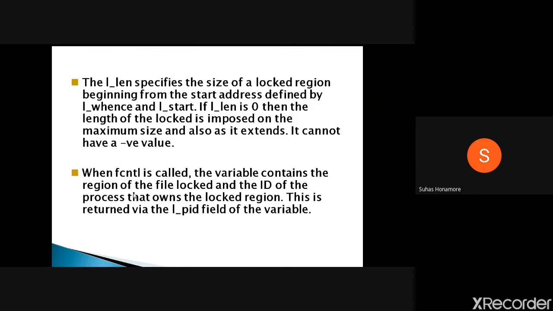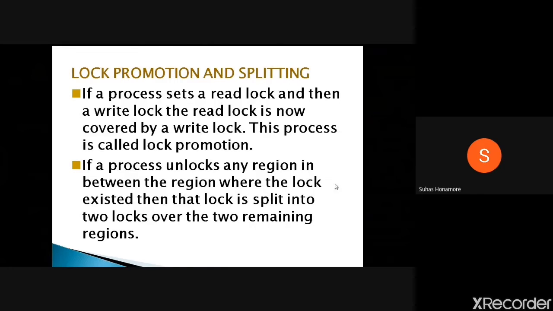Now we'll go for lock promotion and splitting. Suppose a process has a read lock, and after some time it wants to acquire a write lock. At that time the read lock will be converted into a write lock, and the process gets the promotion. So we call this lock promotion.